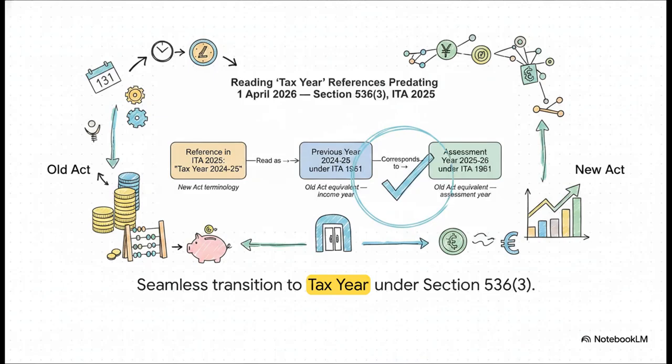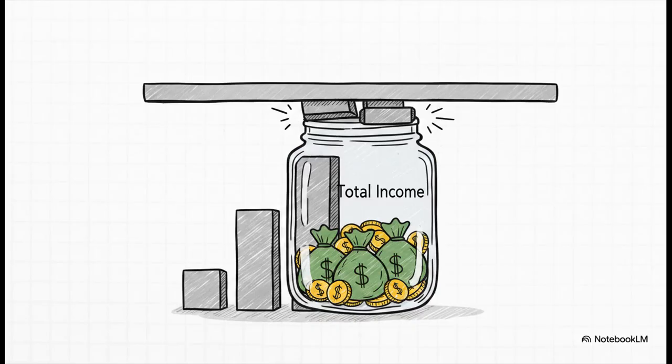Now here's a massive shift you absolutely need to understand. We are moving from the old assessment year to the new tax year concept. And the best part? No missing years during the switch. According to Section 536.3 and the official FAQs, income earned in financial year 2025-26 is assessed in assessment year 2026-27 under the old Act. But starting April 1, 2026, income earned in that year is assessed in that exact same tax year 2026-27 under the new Act. The terminology lines up perfectly. Zero overlap, zero gaps.